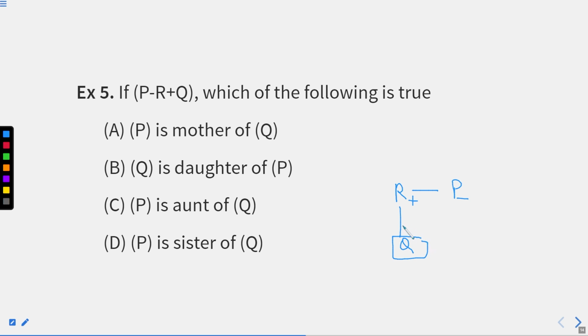Let's read the options. P is mother of Q? Yes, P is mother of Q. Option A is correct as per now. Q is daughter of P. We are not sure of the gender, so this will be wrong. P is aunt of Q? No. P is sister of Q? We can easily see that they are written on different levels. Generation change is there. Sister can't be there. So eventually our option A will be right. As soon as you make this diagram, you are able to understand this question, right?